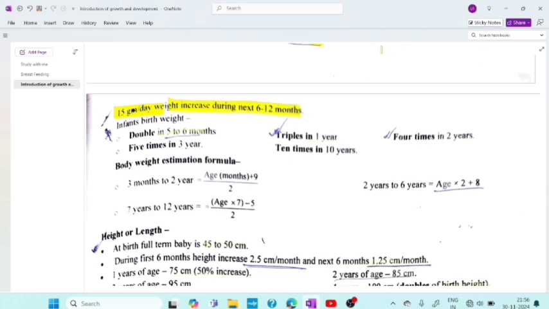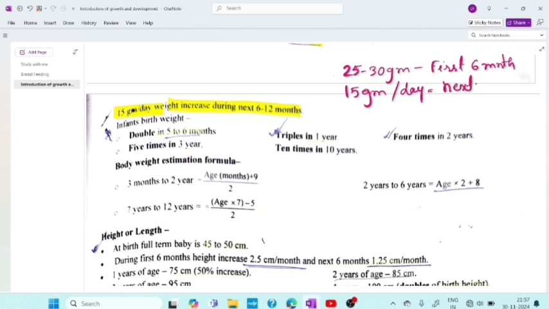Okay, so you can remember like, that is 25 to 30 gram per day for first 6 months, and 15 gram, इसका half कर दो, 15 gram per day. This is for next 6 months. Okay, like that you have to remember. Then there is a formula, that will also come at later stage.